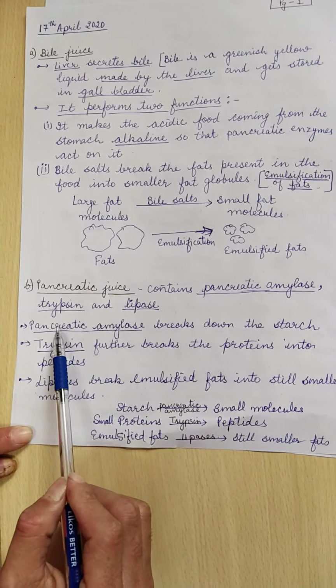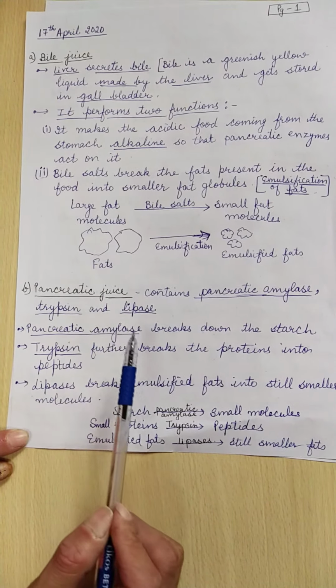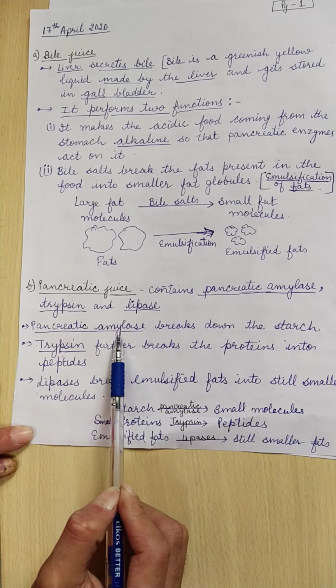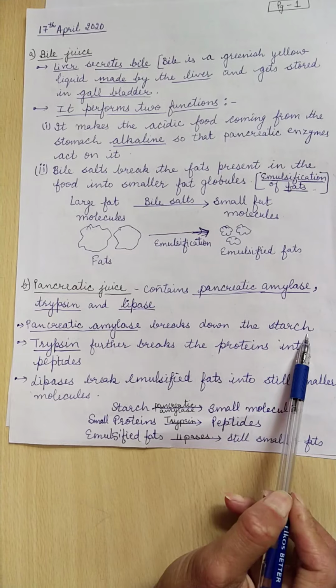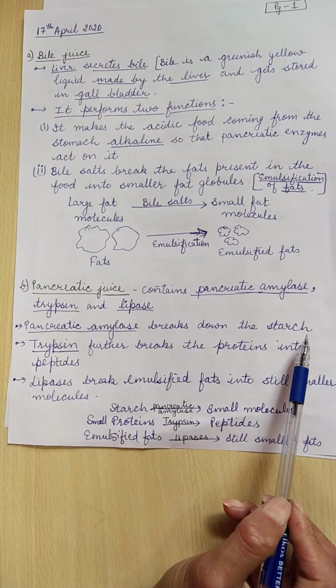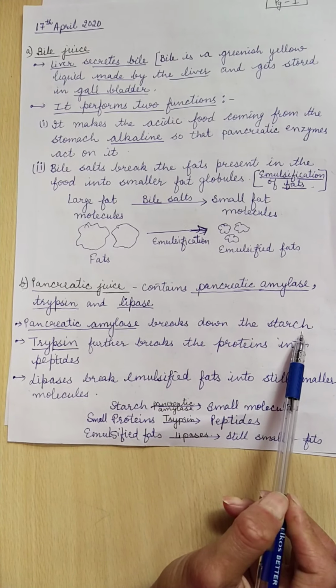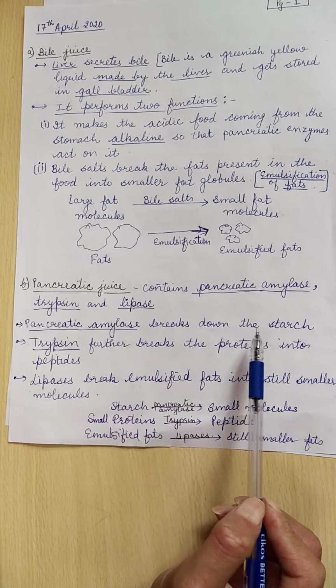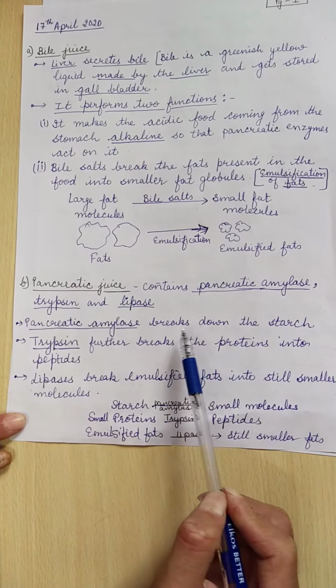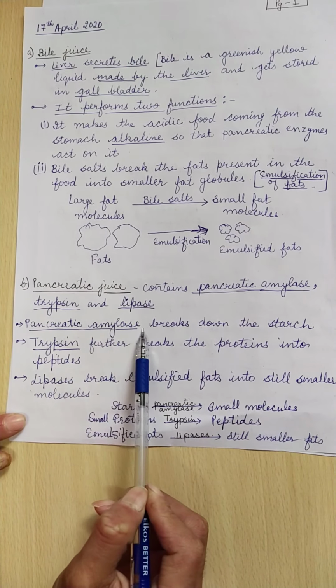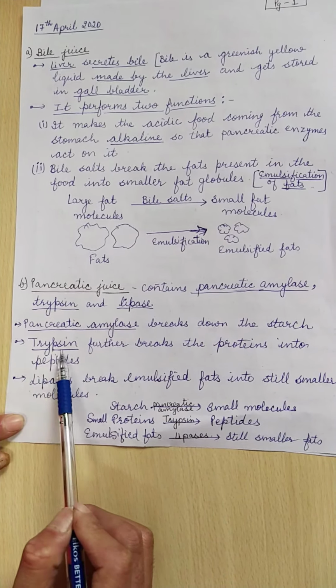So what is the function of pancreatic amylase in the pancreatic juice in the small intestine? It further breaks down the starch. The digestion of starch, which began in the mouth and continued in the stomach, further gets broken down into simpler substances in the small intestine. Then trypsin.